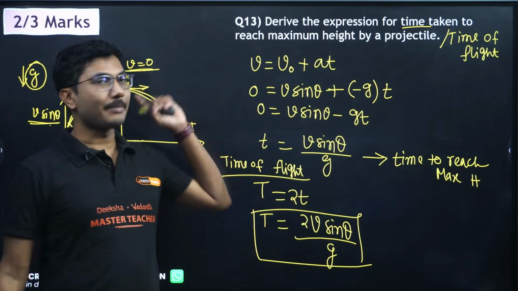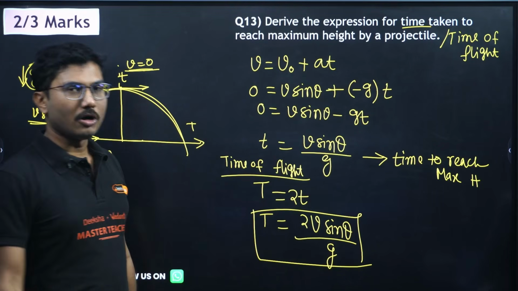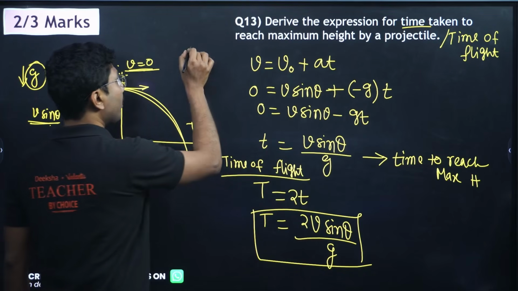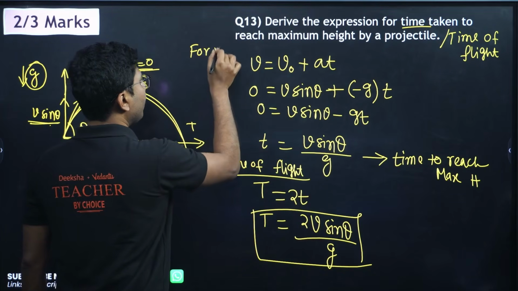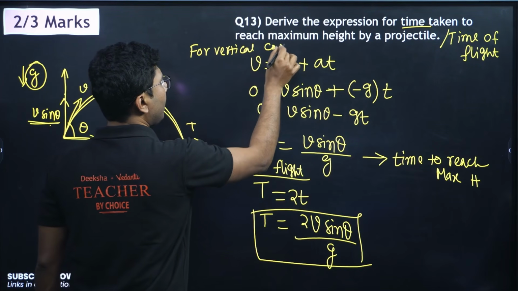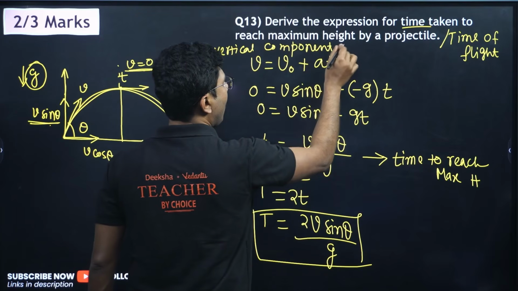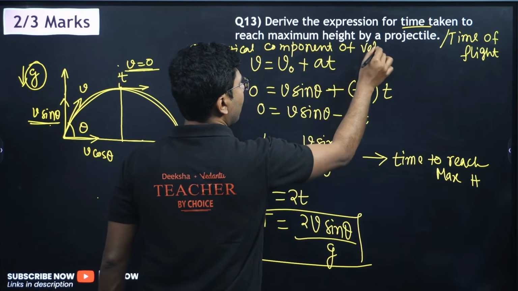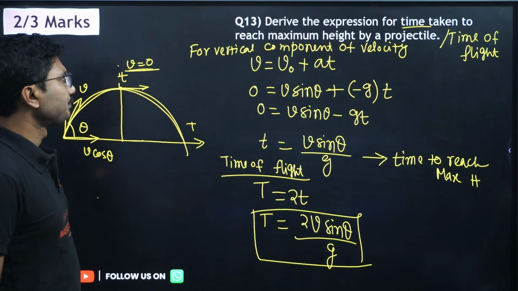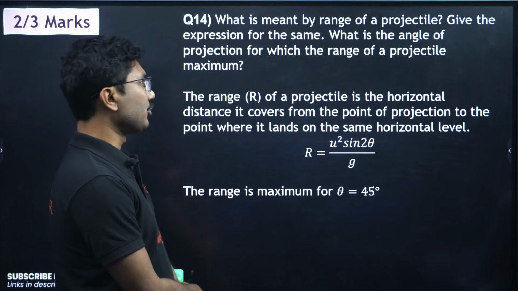You have to write that at the maximum position, the vertical velocity is 0. So that means for the vertical component of velocity, this is the formula. Now next, what is meant by range of a projectile?